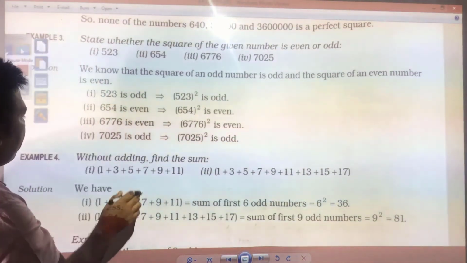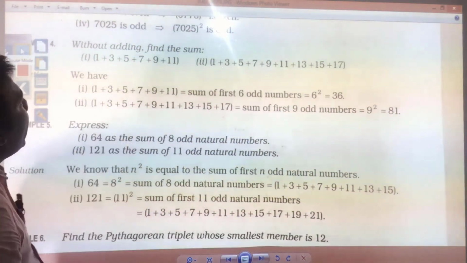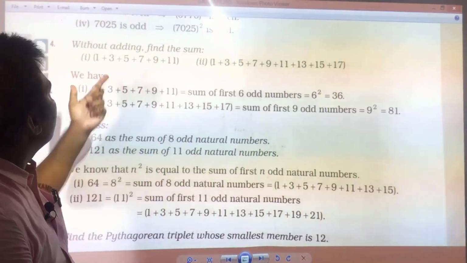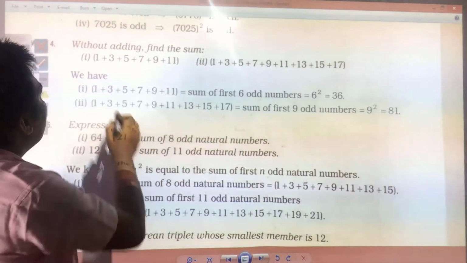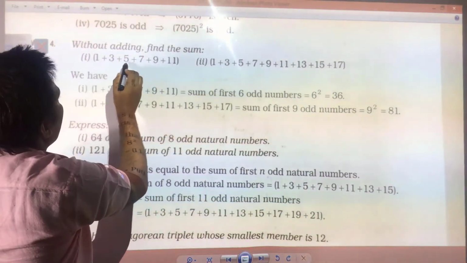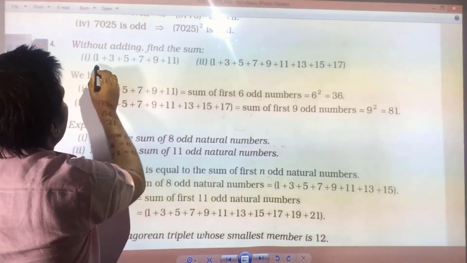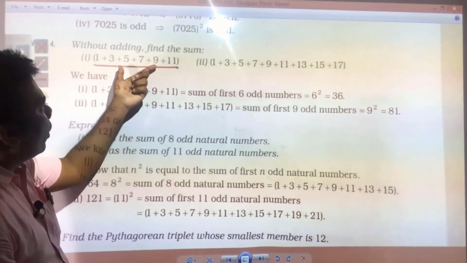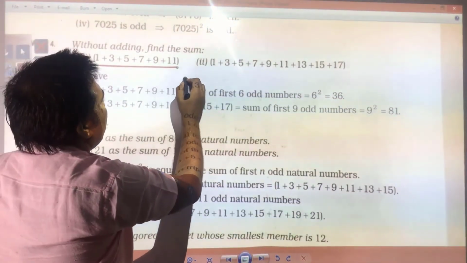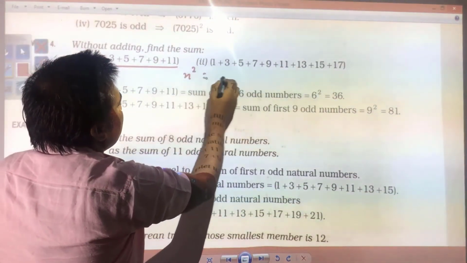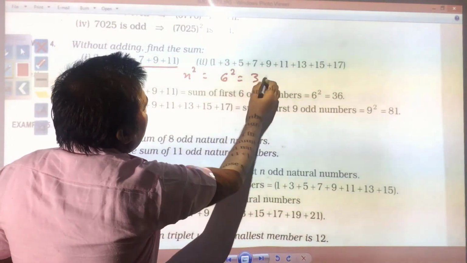Next, you have: without adding, find the sum. You see the formula, you know, suppose the first 1, 2, 3, 4, 5, 6, the first 6 odd numbers you have. The sum of the first 6 odd numbers means what? n square, it means 6 square, it means 36.